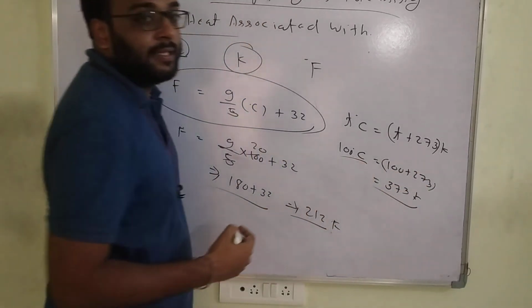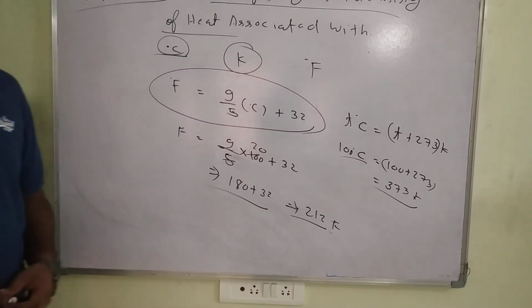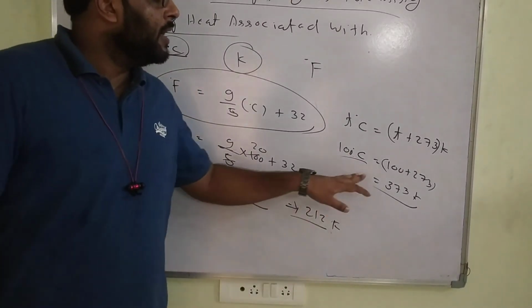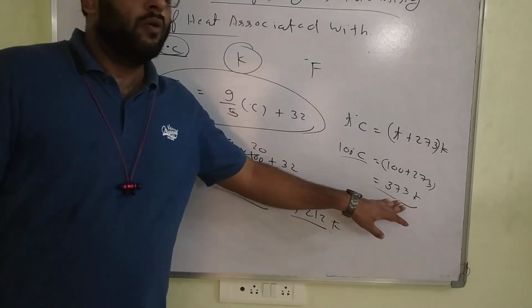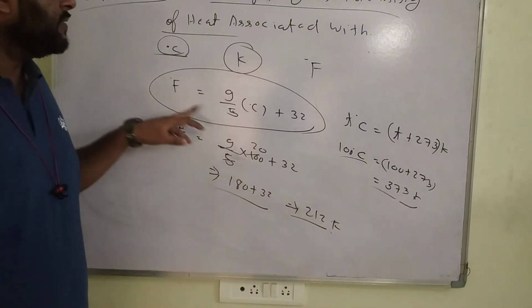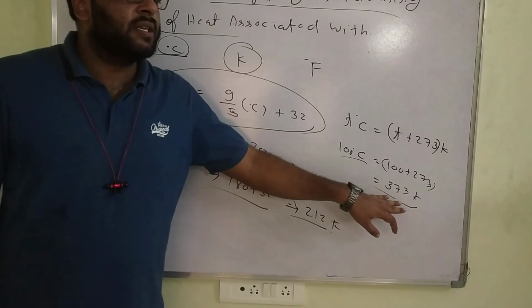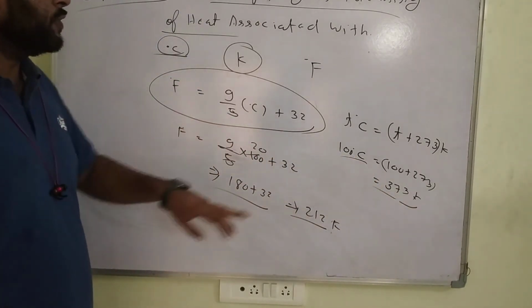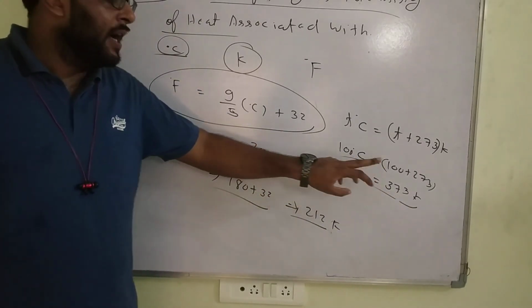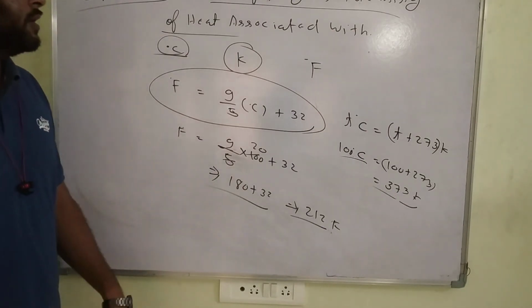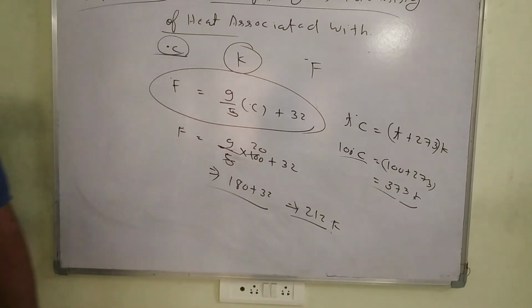So that is the relation between Celsius and Kelvin. Suppose I ask you to convert a Kelvin temperature, 373, into Fahrenheit. First of all, you have to convert it to degrees Celsius. After that, you can convert it into Fahrenheit. Just note down this point very well.